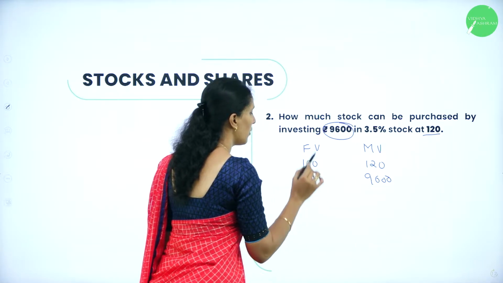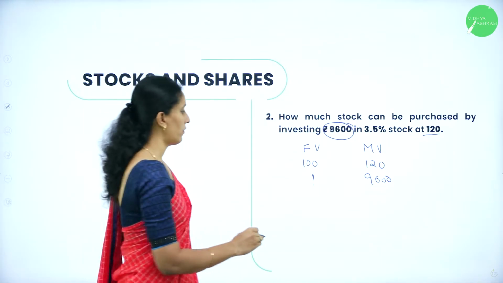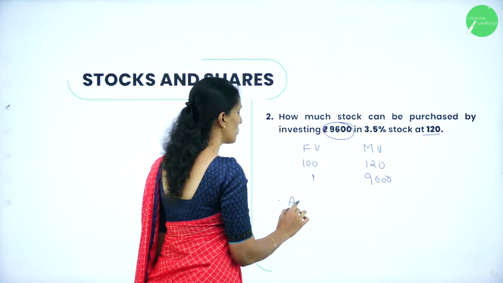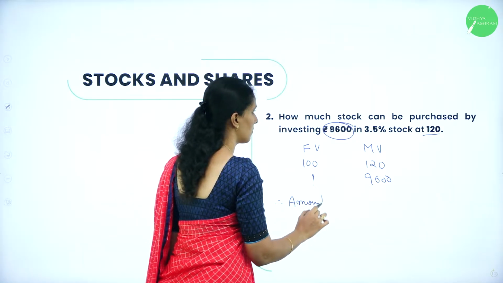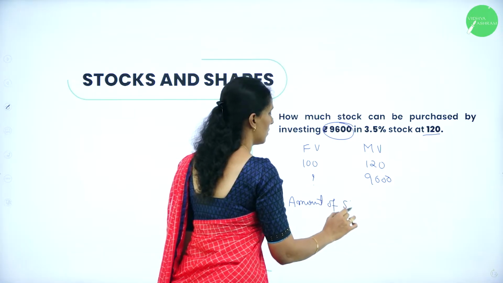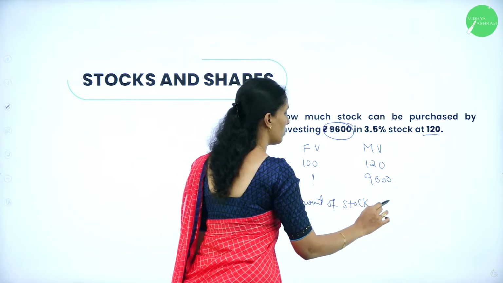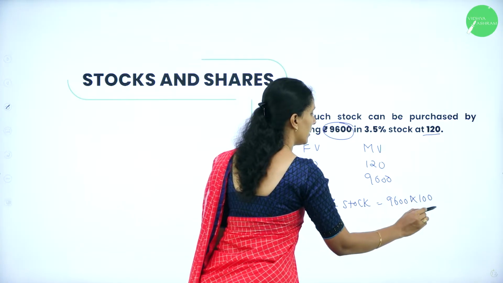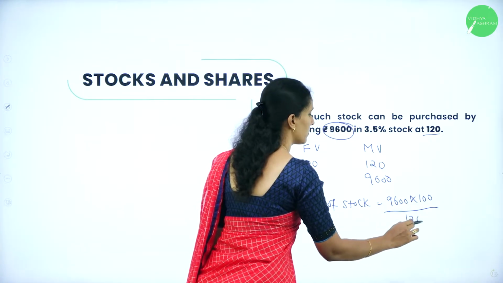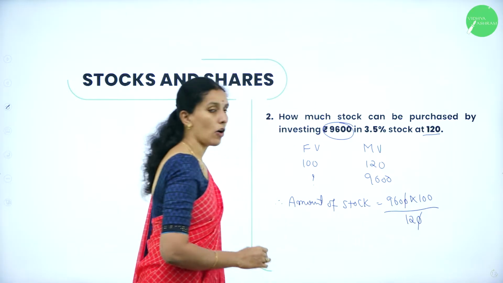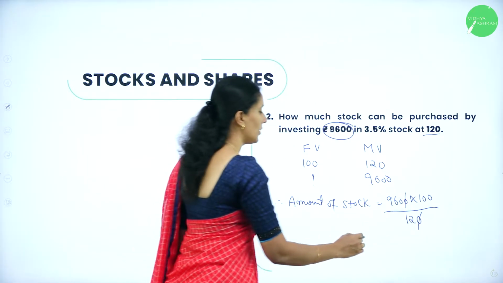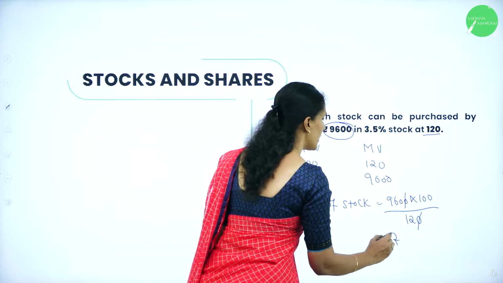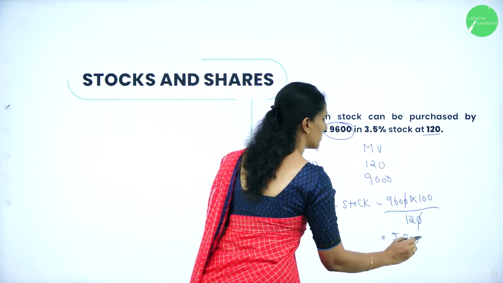So what is the face value? So therefore, amount of stock is equal to 9,600 into 100 divided by 120. So cancelling all and multiplying the value, we will get it as rupees 8,000.